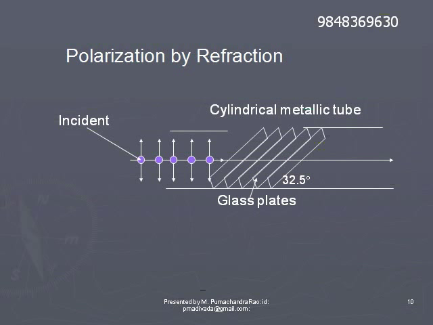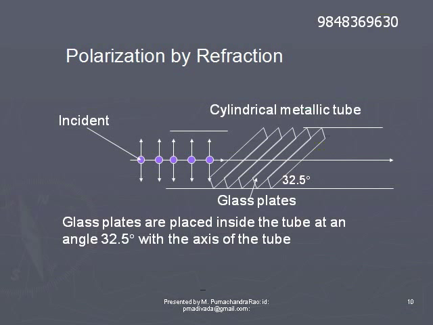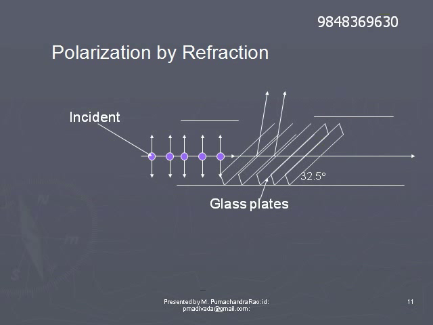Polarization by refraction. For producing polarization by refraction, we take a cylindrical metallic tube, which has some opening at the top.